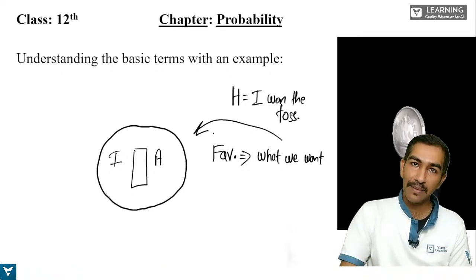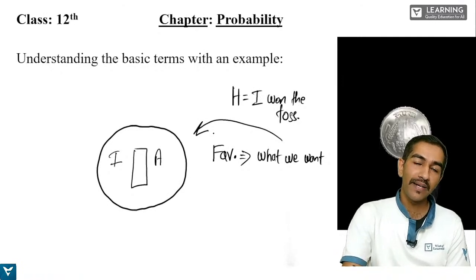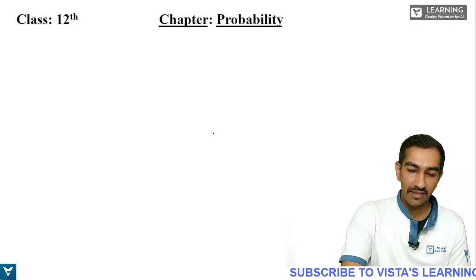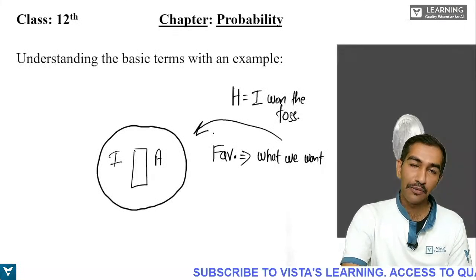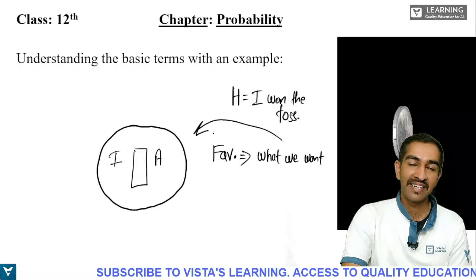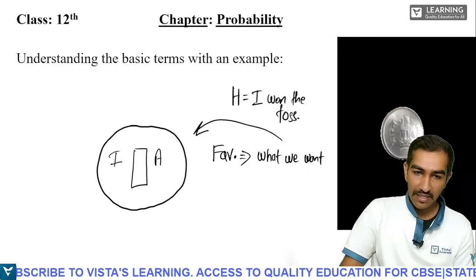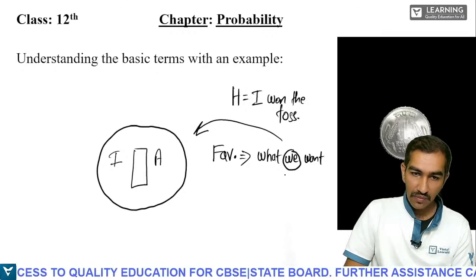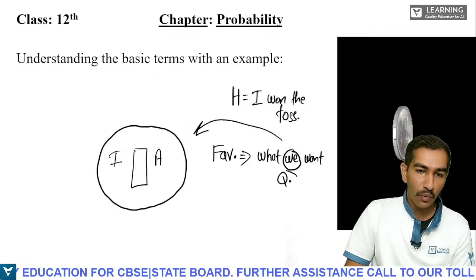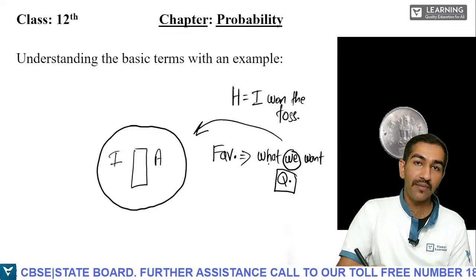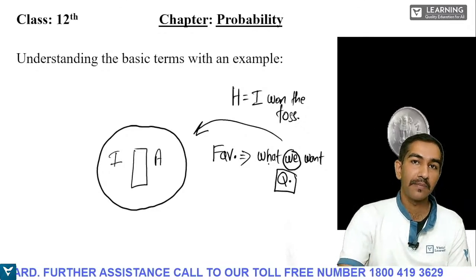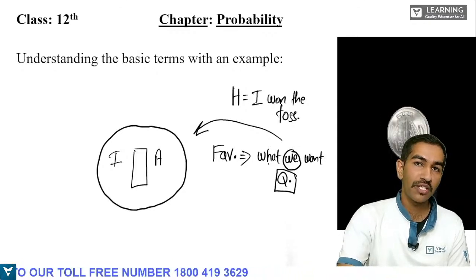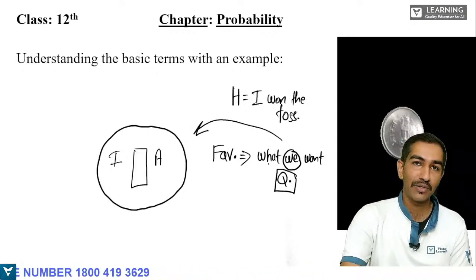If the Indian captain wins the toss, then he'll be provided with a choice, either to field or to bat. So favorable is nothing but what we want. Now you have to replace this "we" with "question." Whenever you're doing problems, what the question wants will become favorable. Always remember this. Favorable is always what we want or what the question is asking.